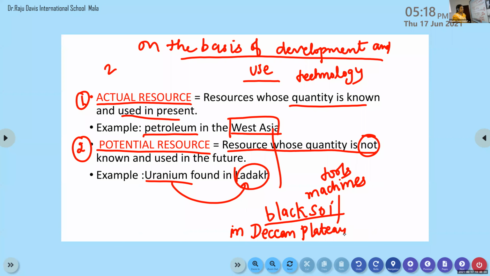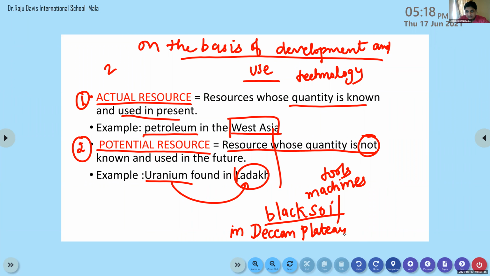So we are using that black soil. It is an example of actual resource because we know the quantity of the black soil and we are using it in the present. Clear?